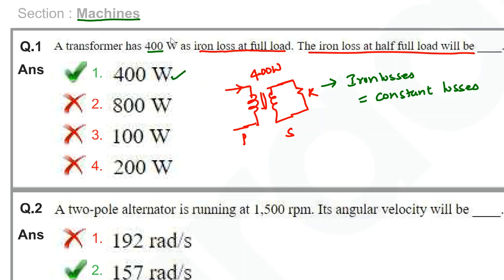Suppose in the same question, instead of asking for the iron losses, they ask for copper losses at the full load.